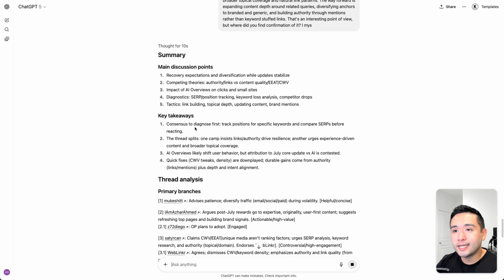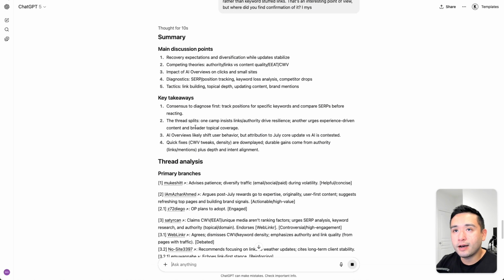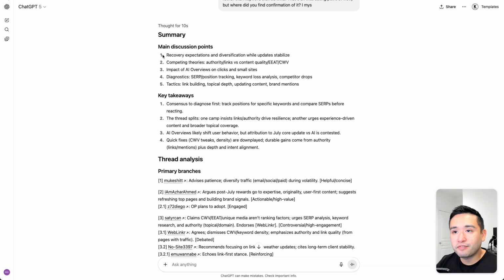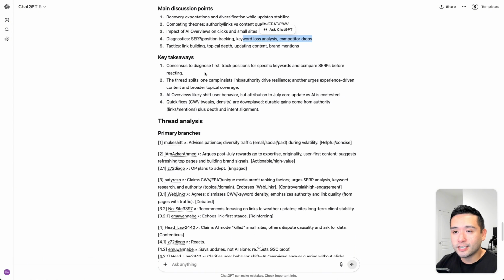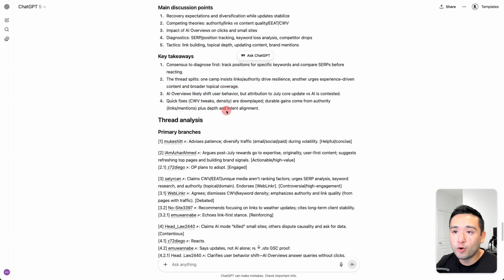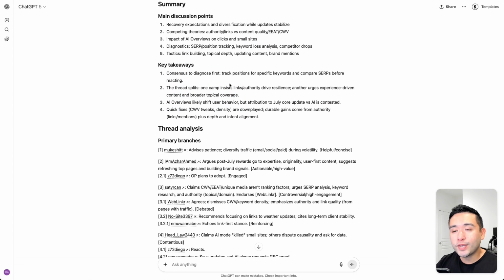Okay, so here is the entire summary of that Reddit thread. ChatGPT found 5 main discussion points. So it looked like many users talked about expectations. There's various competing theories like authority and links versus content quality. And also some talk about diagnostics like tracking, keyword loss analysis, and so forth. And out of the 66 or so comments, these are the 4 main key takeaways. So we can easily find some trends and key insights, right?